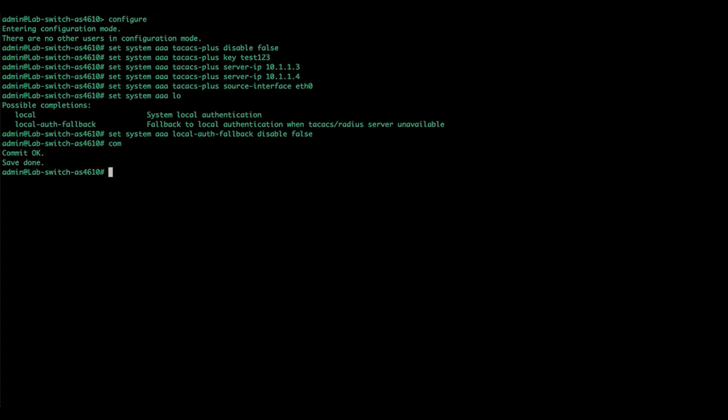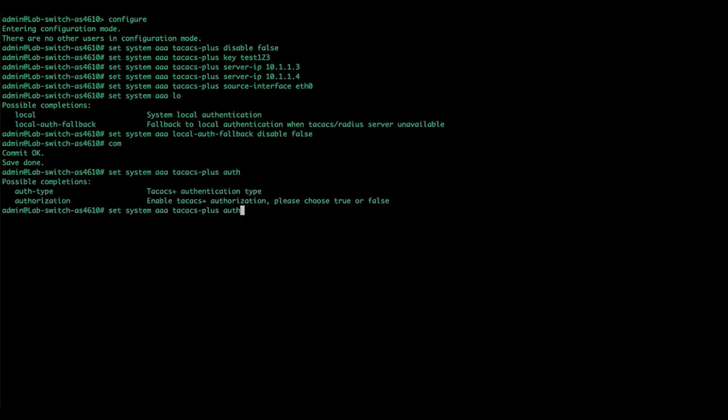All right. Now that's just for authentication. Now if we want to set up authorization for TACACS Plus, we have to put in another command, authorization true. And it's already set in our defaults. So we tried to put it in, it's already set, so authorization is on by default, and as long as you have that set up properly on the TACACS Plus server, then for the user that logs in with TACACS Plus, we also will check against which commands they are allowed to run and which ones they aren't.